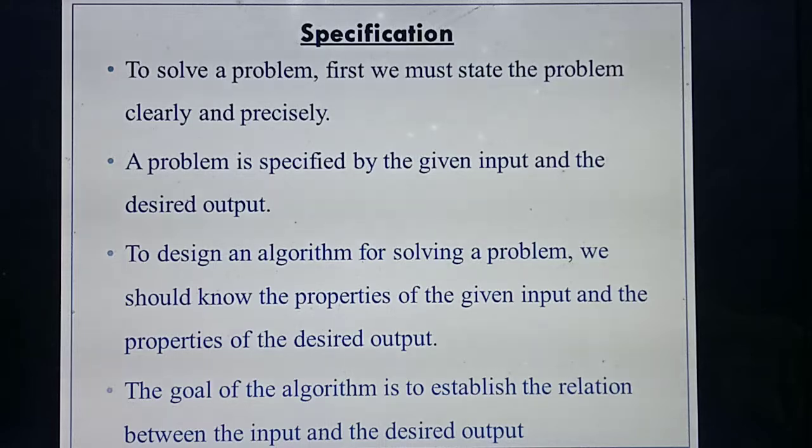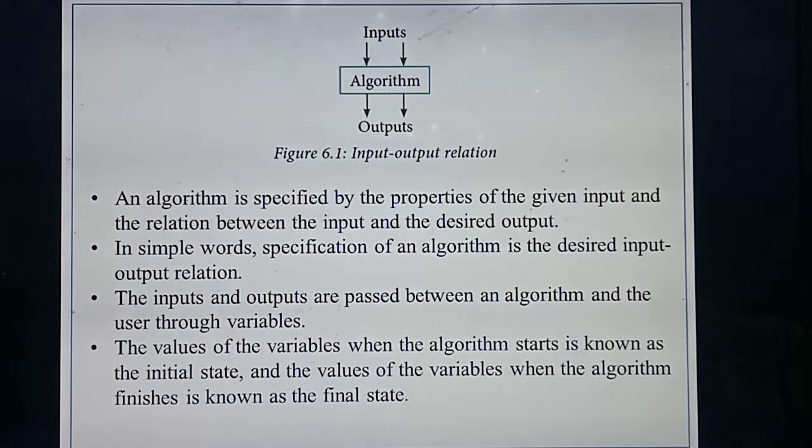Then after that, what you need to specify, students? What's the property of the input, and also decide the input and output relation. Okay, so at last you need to prove this is the relation between input and output. This and all you have already studied. Same thing only they have given. Okay, the same thing they are giving in a diagram also.